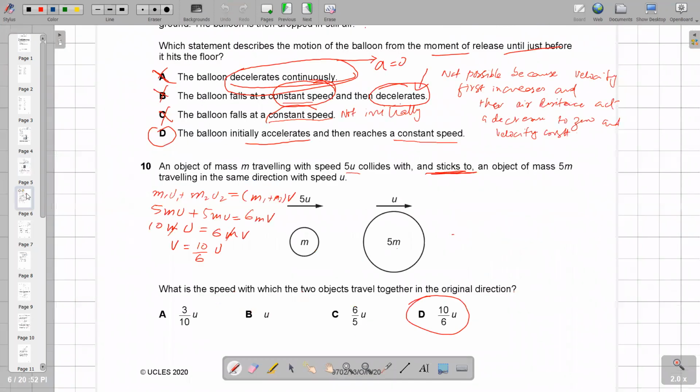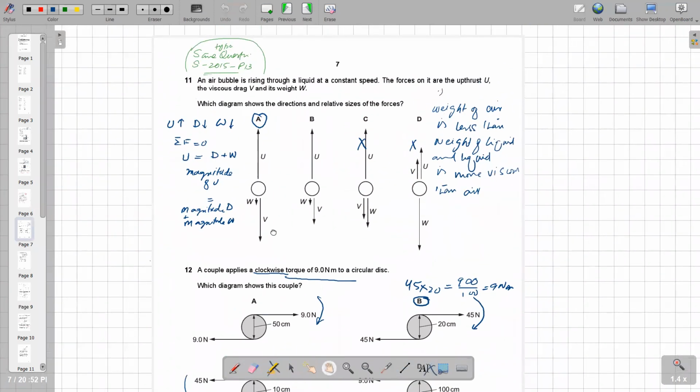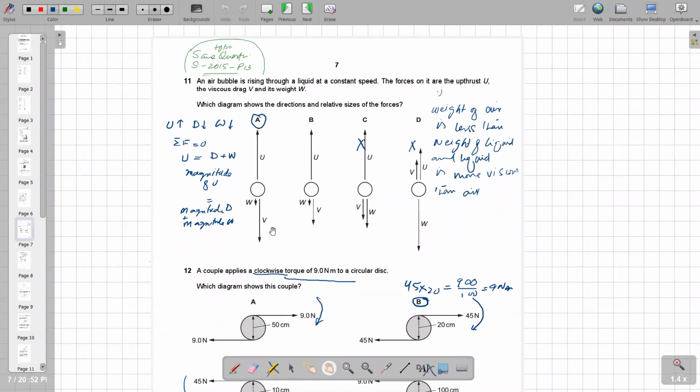Question number 11 says that we have an air bubble which is rising through a liquid at a constant speed.